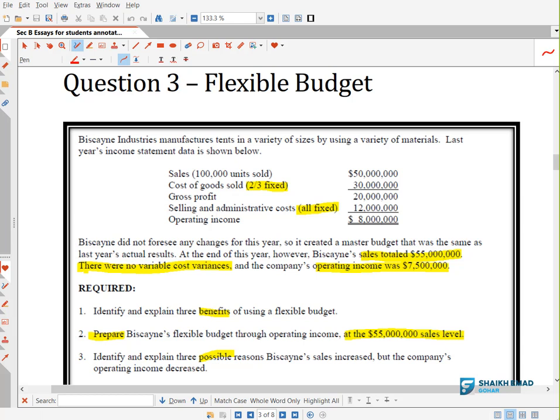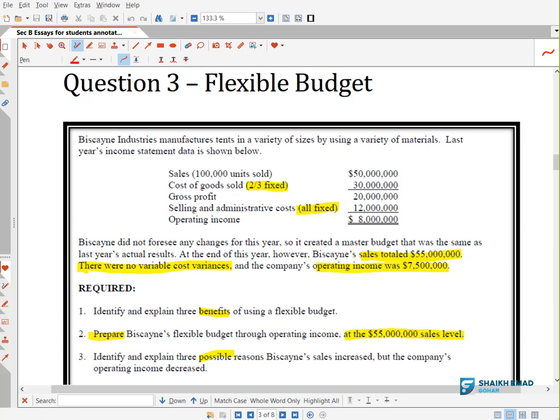Anyways, now see, they are saying you that last year we sold 100,000 units, okay, and the revenue was $50 million. Cost of sales were 30 million, gross profit was 20 million, selling and admin all fixed 12 million, and operating income is 8 million. Okay, please make a note of it.